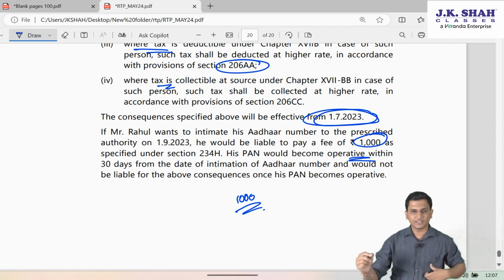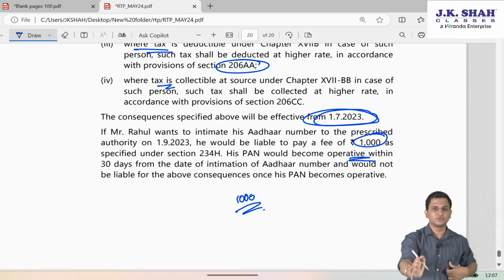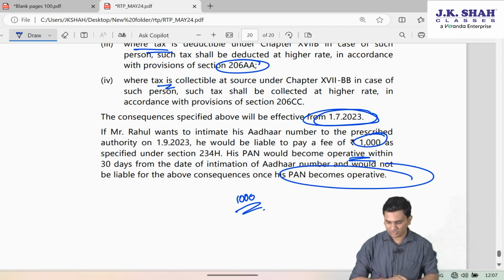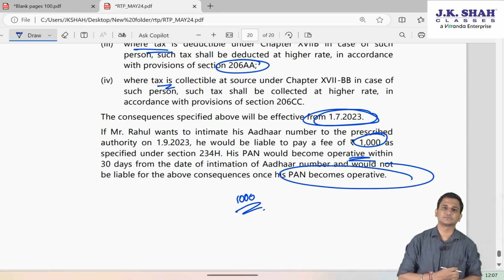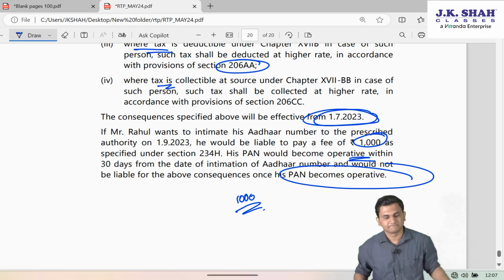Like the moment you pay that fee, you will have to simply do a small procedural formality of linking that PAN with Aadhaar. Once you do that, then within 30 days of that intimation, your PAN again becomes operative and you will not be liable for the above consequences from such date onwards. I hope it is clear.